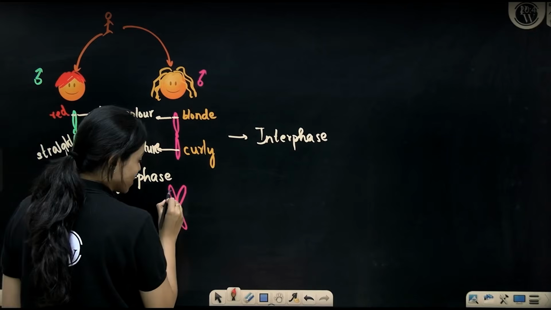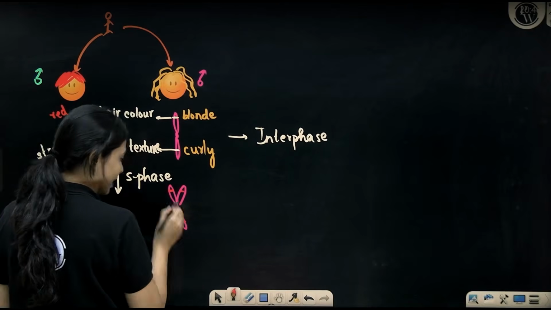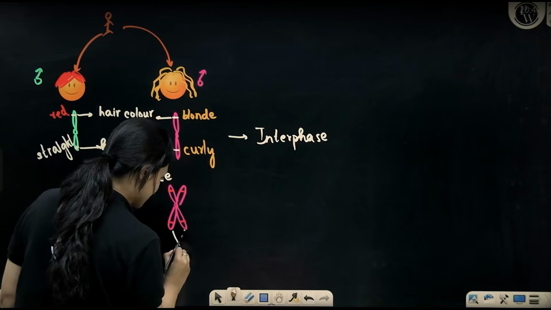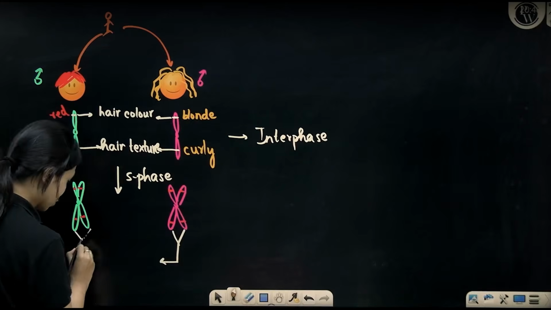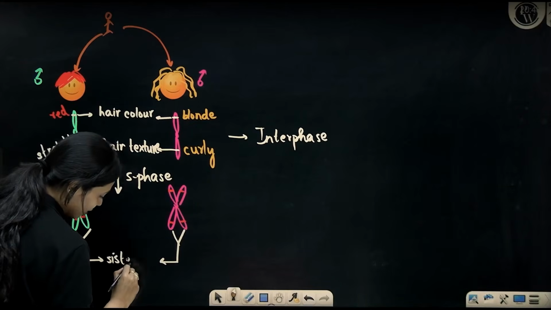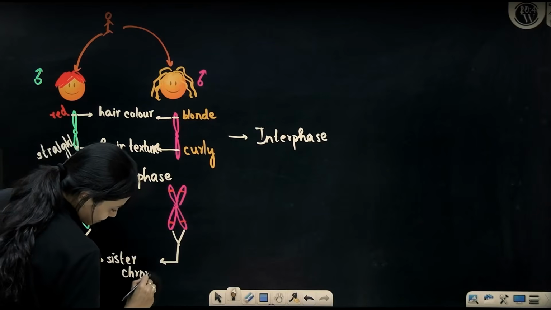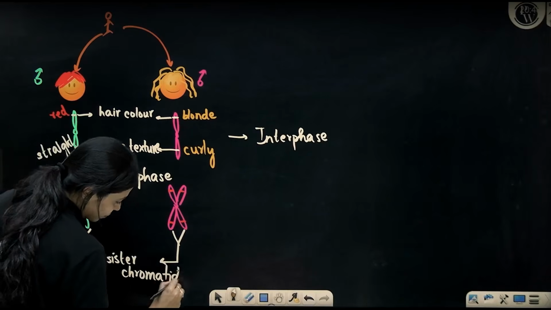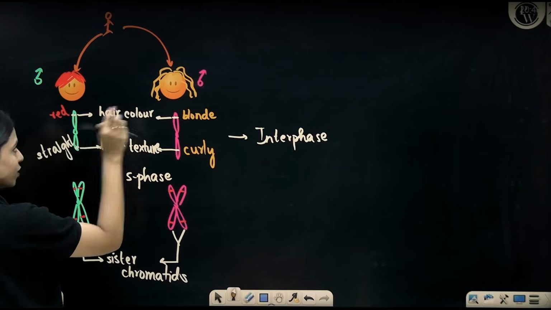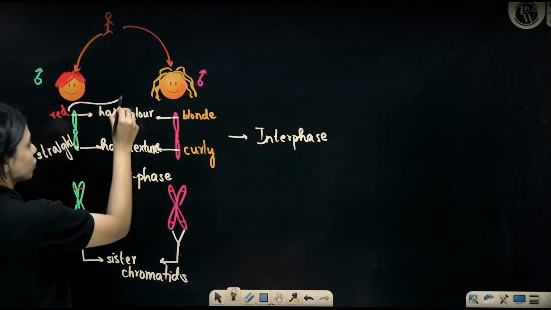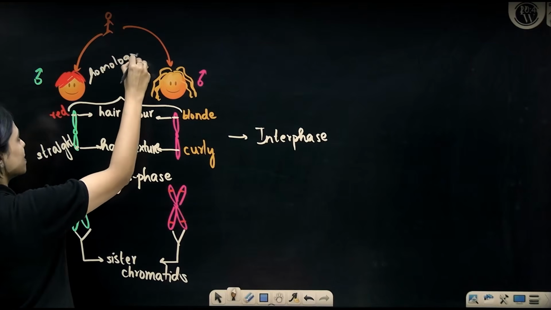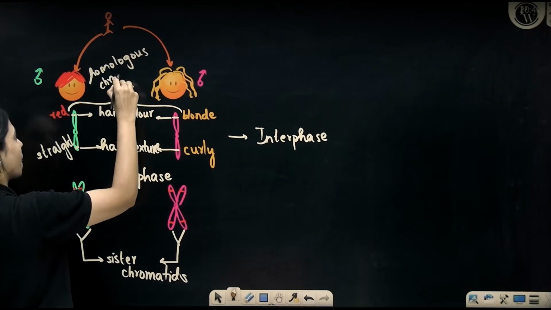Here if there was information for blonde hair that is curly, the same information will get copied. So these two chromatids here and these two chromatids here have identical information, and they are called sister chromatids. These two have information at the same location for the same character. So these two chromosomes are called homologous chromosomes.